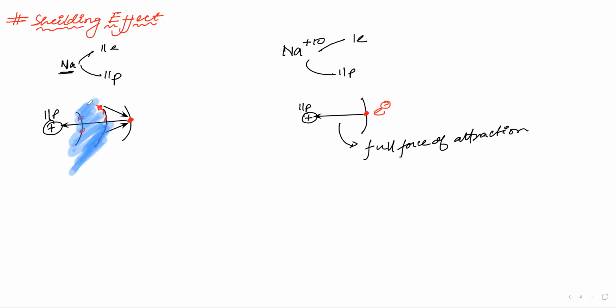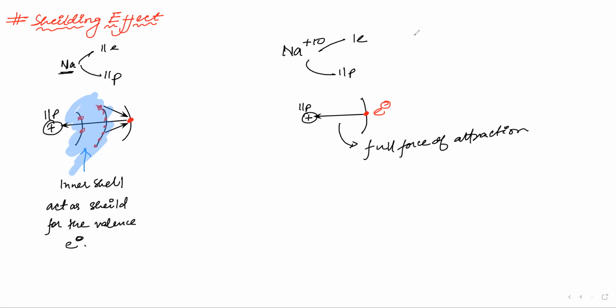I hope all of you understand this, correct? These inner shell electrons create the shielding effect. They act as a shield for the valence electron.